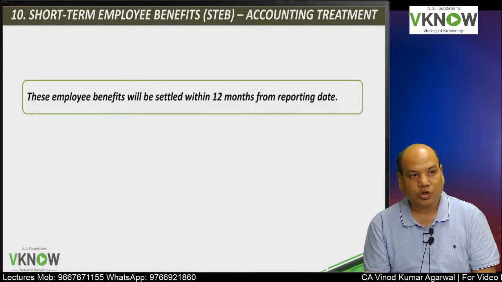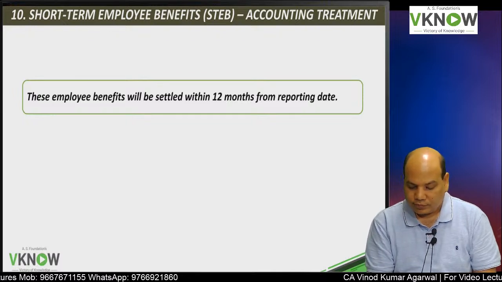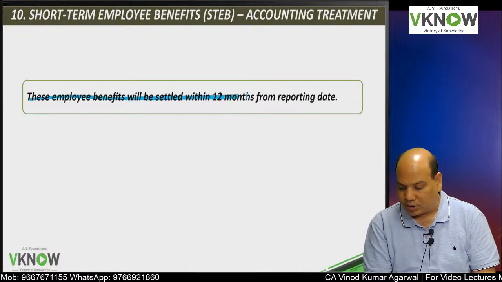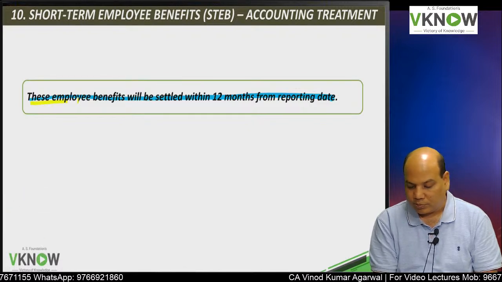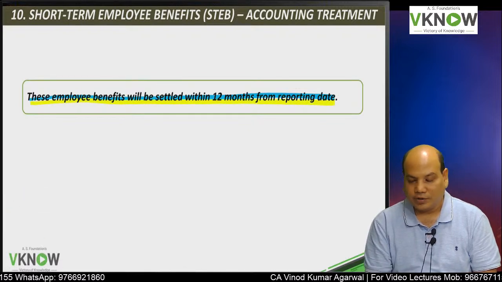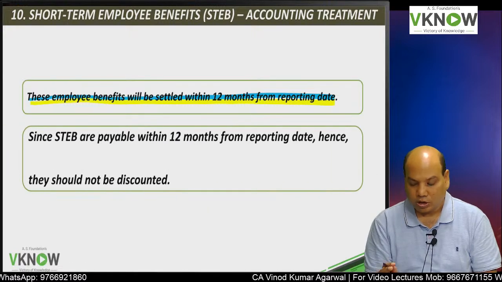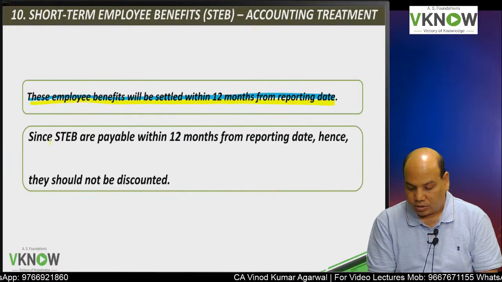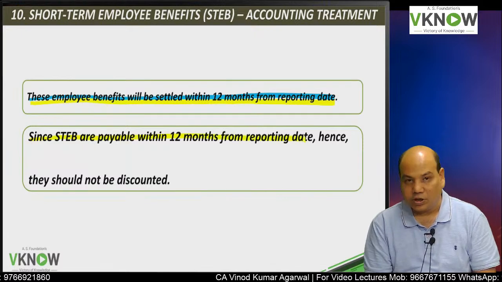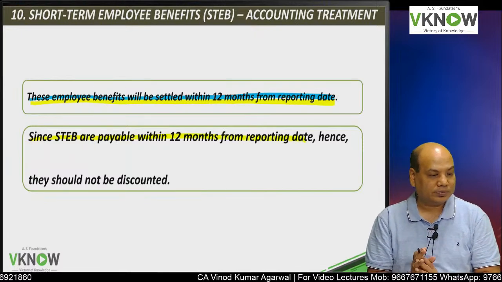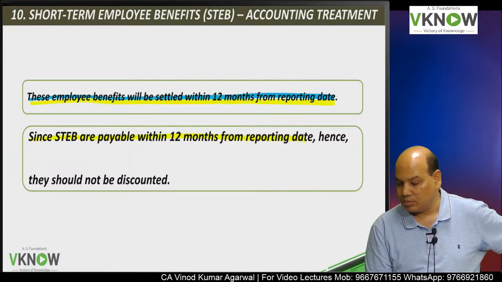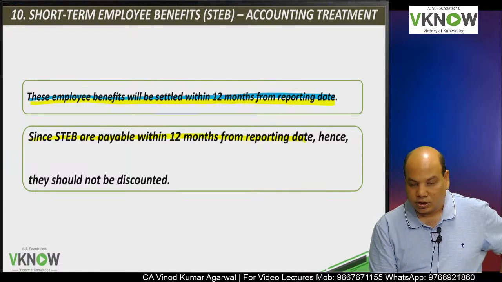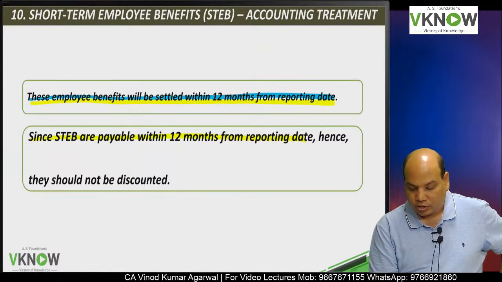Accounting treatment for short-term employee benefit: first, check whether these benefits will be settled within 12 months from the reporting date. If the answer is yes, these are short-term employee benefit.